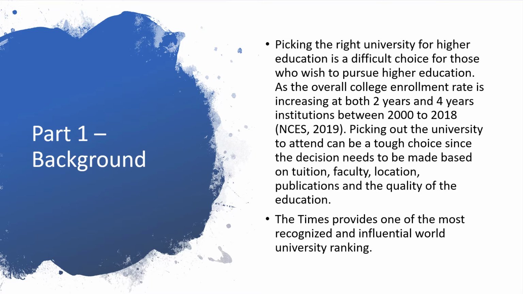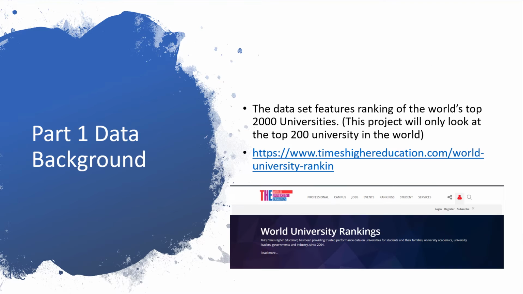So we often look at the overall college ranking to pick out the right university, and the Times provides one of the most recognized, influential, well-known and accurate world university rankings among all the other places that also do rankings. And the Times also updates its data set every year.